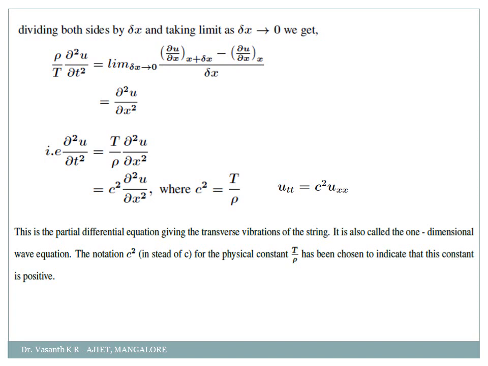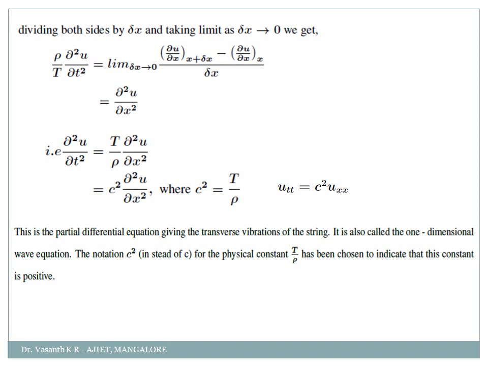Are you clear? So I'll briefly tell you once again, just listen carefully, my dear students. First you draw the diagram. In the diagram we take a stretchable string along points O and A, and on it you consider two points P and Q. From O to P the distance is x, and from O to Q the distance is x plus delta x. So P to Q will be only delta x. Clear? That is all about the diagram.